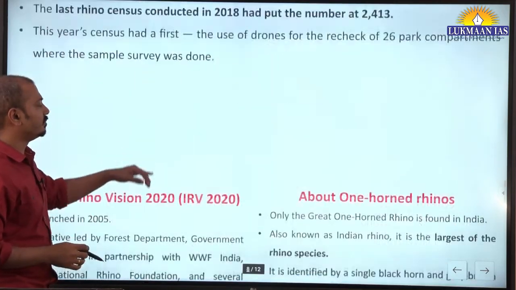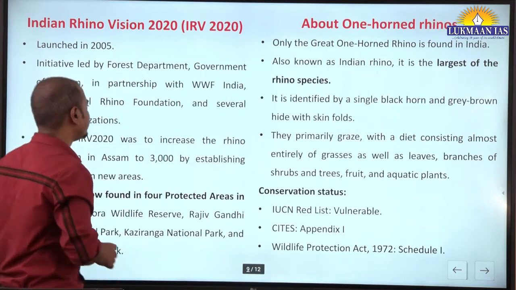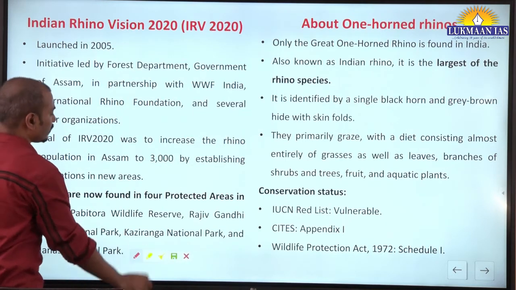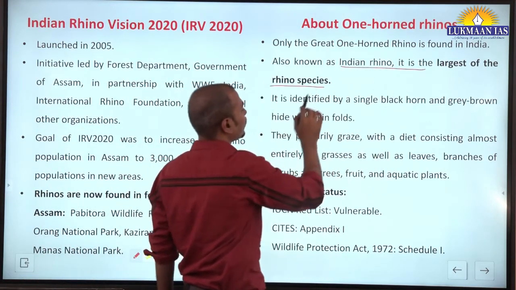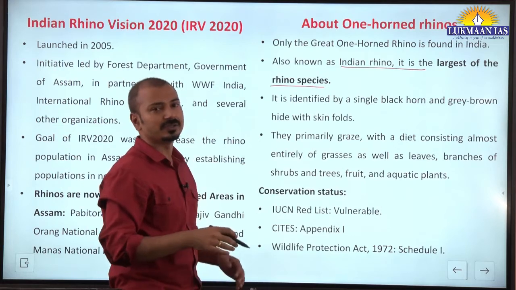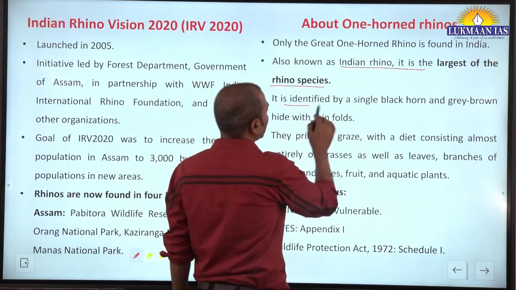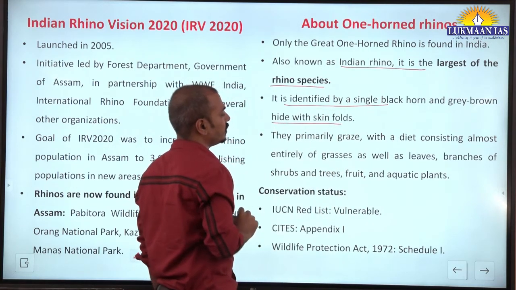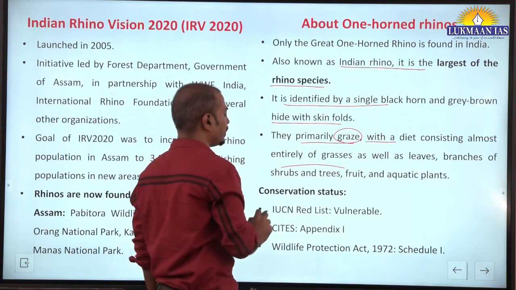Okay, so some basics about one-horn rhinos. They are found in India. Also known as Indian rhino, the largest of the rhino species. There are a total of 5 species. We will talk about those 5 species in the world. It is identified by a single black horn and grey-brown hide with skin folds. They primarily graze, that's why we can say they are herbivorous.